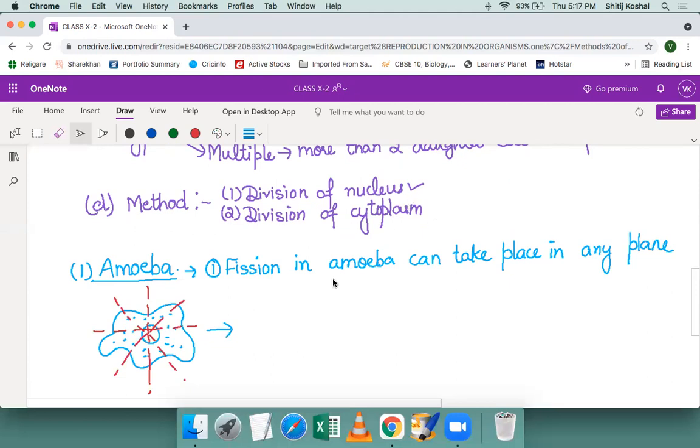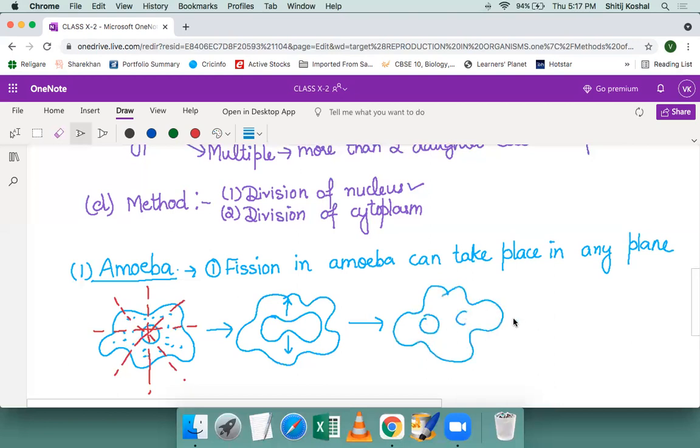First step should be the division of nucleus. Before the nucleus divides, there is a deep invagination which occurs in the nucleus. This is called as deep curve or invagination. After this, the nucleus will divide into two nuclei.